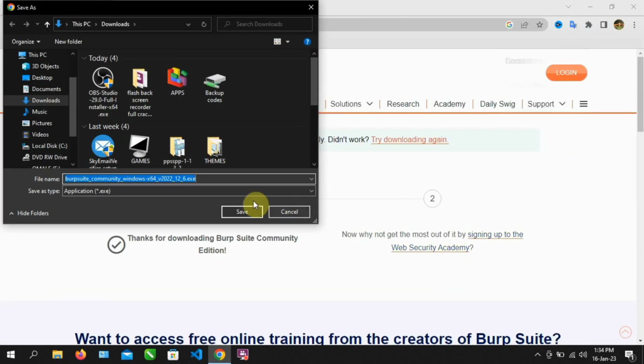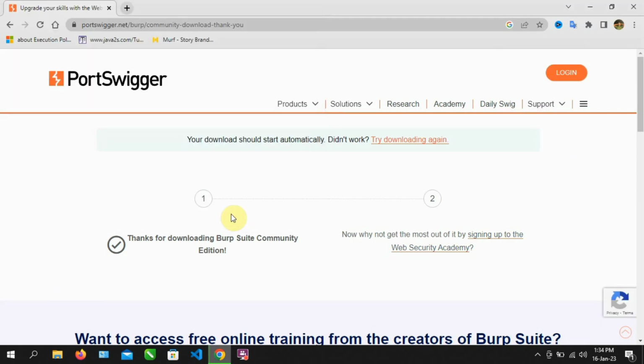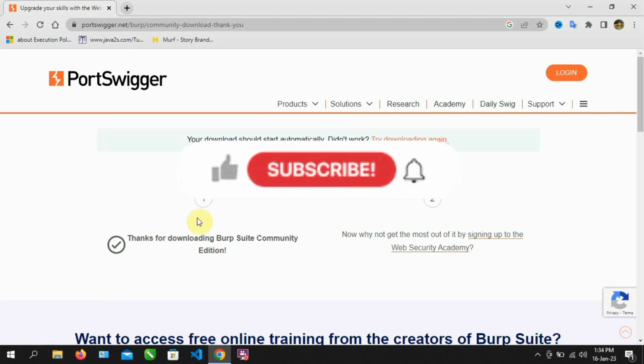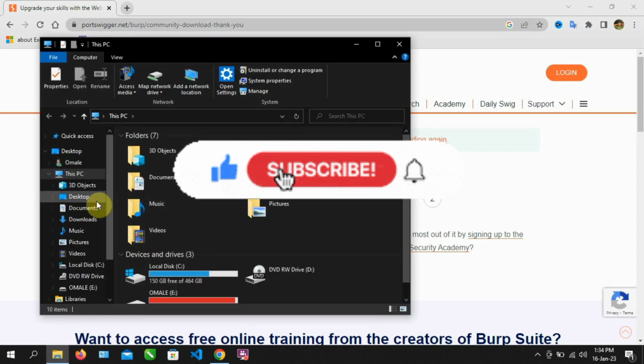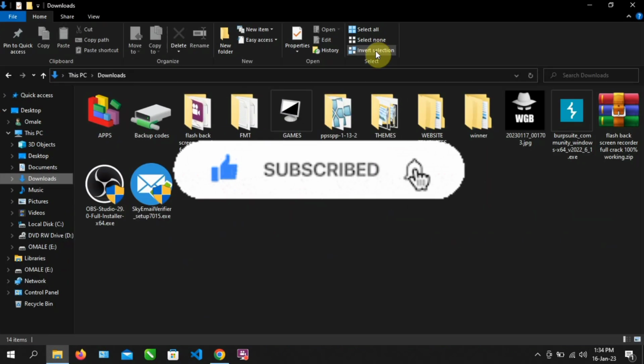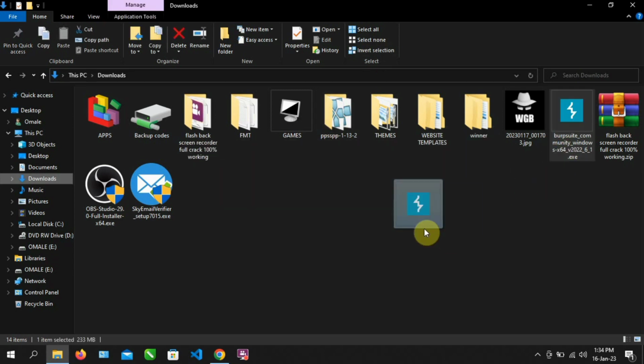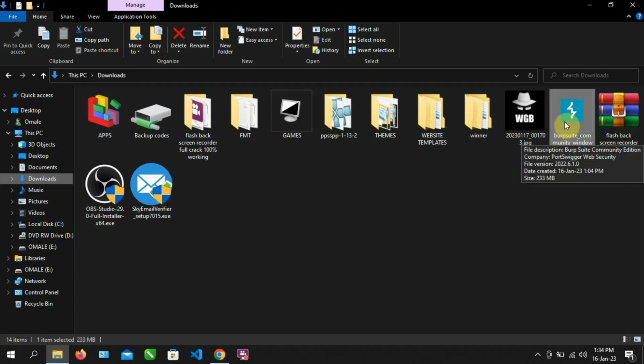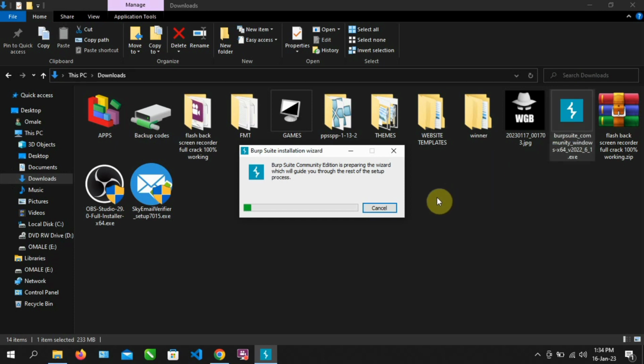Then you select where you are going to save the file. Now, our download has started. And this is our Burp Suite Community Edition. So, we are going to install it. Double-click on the downloaded file.